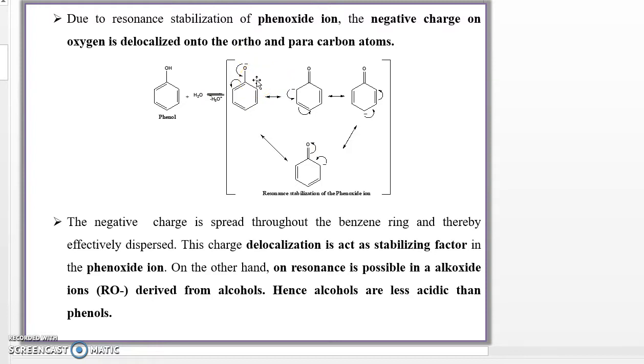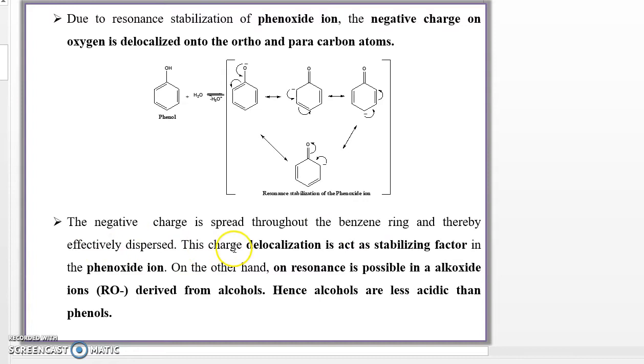Resonance is a continuous process, but in the first and last structures the places of the double bonds change due to resonance, or delocalization of the electrons. The negative charge is spread throughout the benzene ring and thereby effectively dispersed.